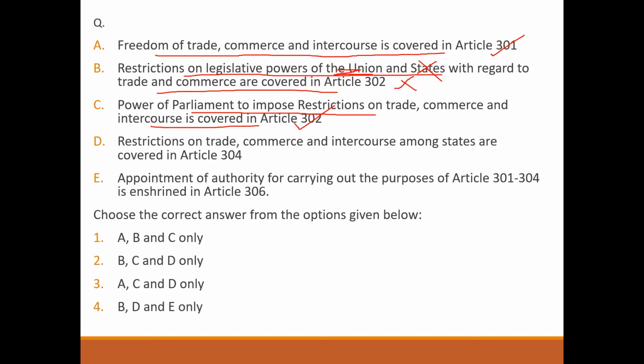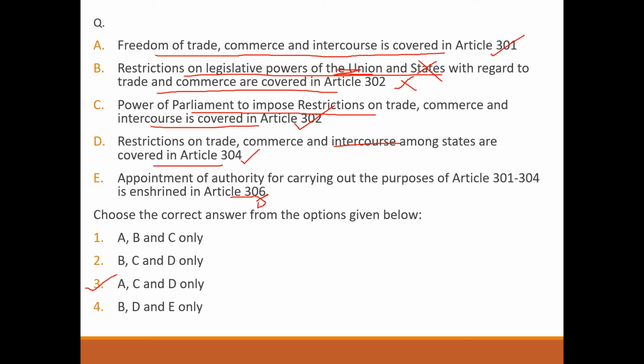Restriction on trade, commerce and intercourse among states are covered in Article 304. Correct. Appointment of authority for carrying out purpose of Article 301 to 304 is enshrined in Article 306. Wrong. It is covered in Article 307, not 306. So answer will be option number 3.